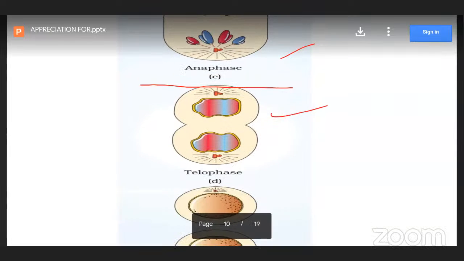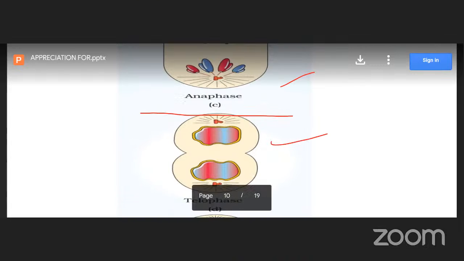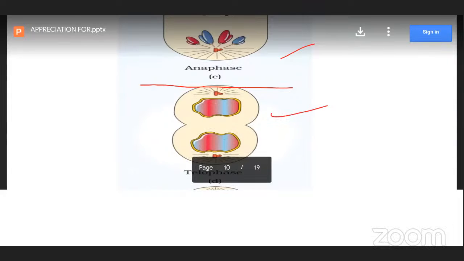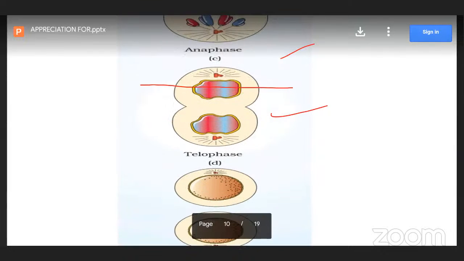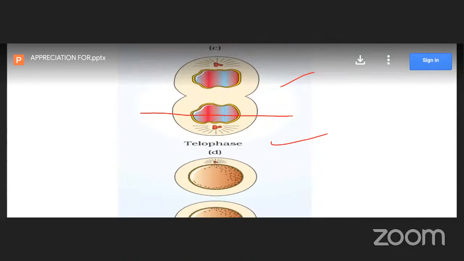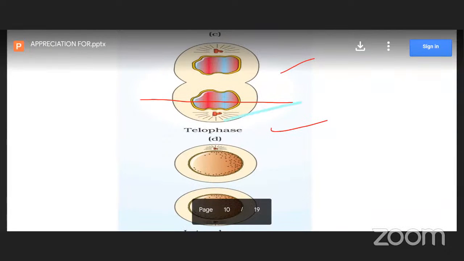In telophase, what will happen? The centrioles move to opposite poles. Then the genetic material becomes half the number, containing half the number of chromosomes at each opposite pole. Completely, the nucleus is divided here. In telophase, the nucleus is divided, but the cytoplasm is not. The cytoplasm is divided during the cytokinesis phase.